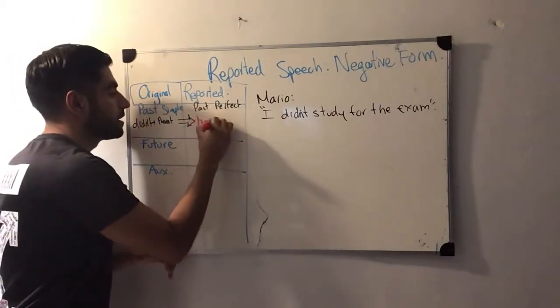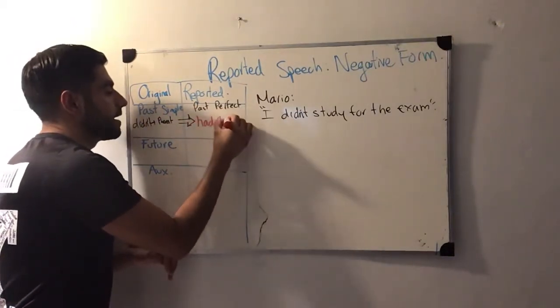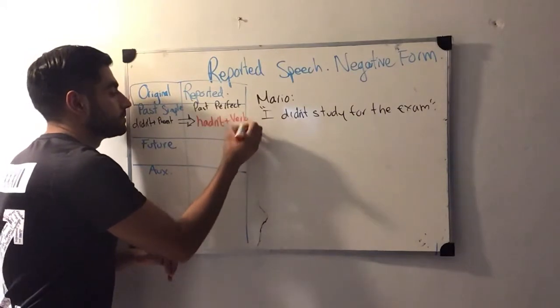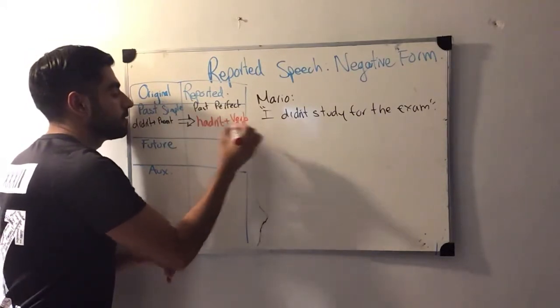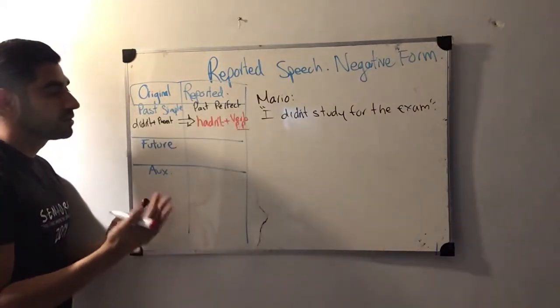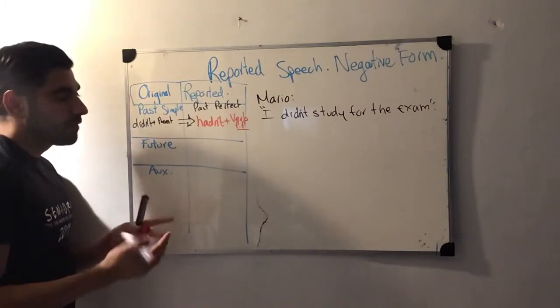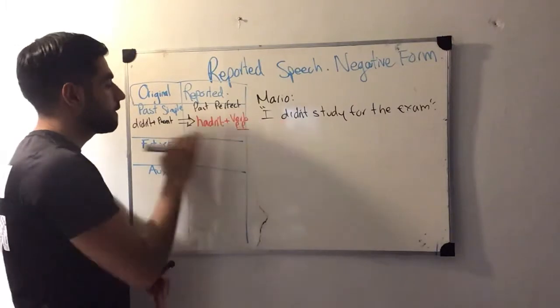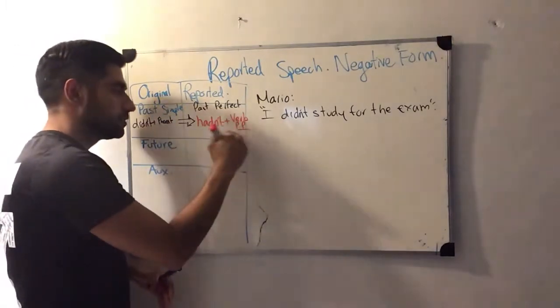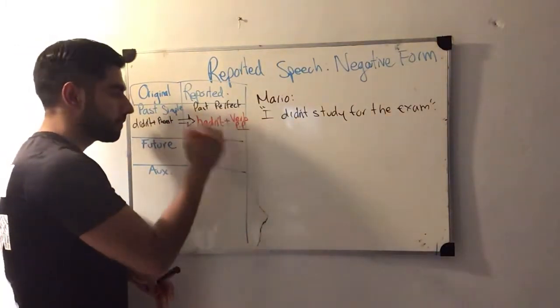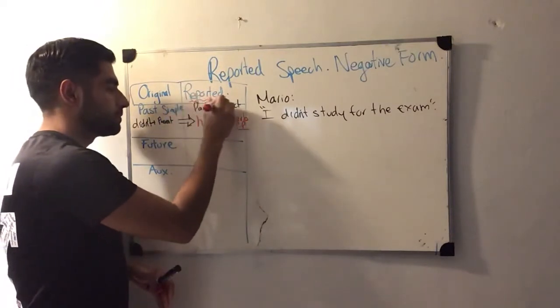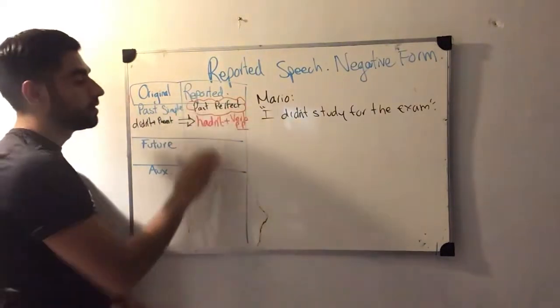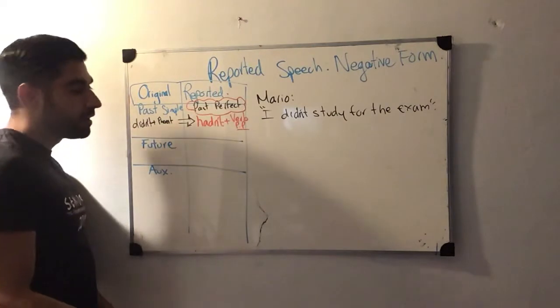We have to use hadn't and the verb in past participle form, the one on the third line. So that's why it's going to be a little bit more difficult, probably. This one is the original dialogue in past simple, and we have to change it into the reported way using past perfect. This is the structure that we need to follow.